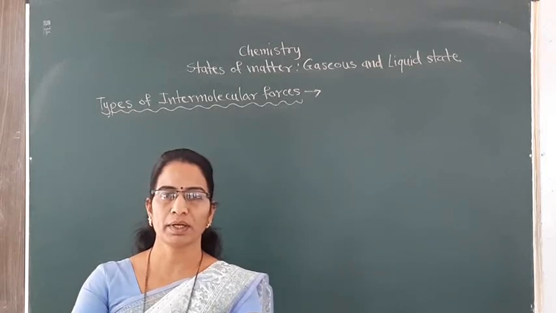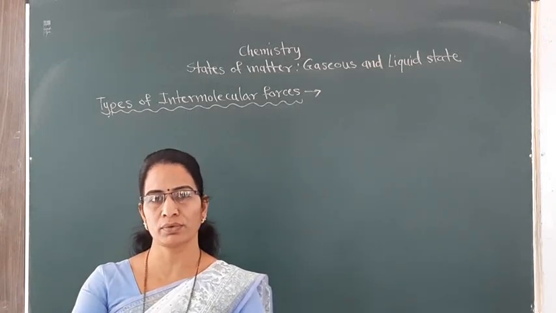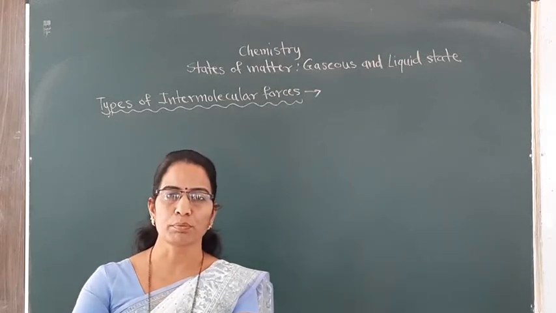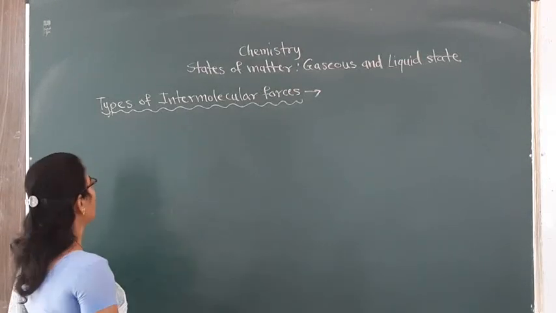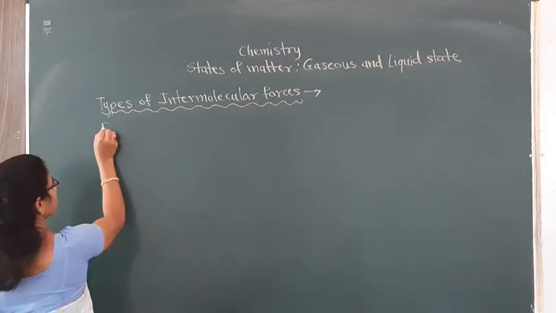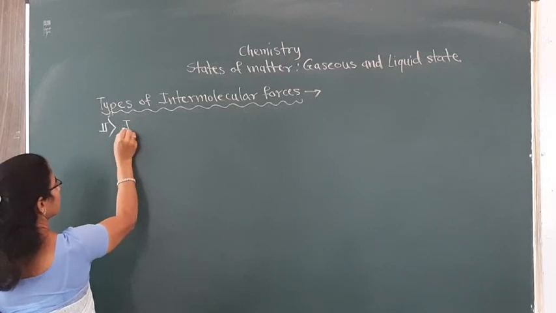Today we will discuss the second type of intermolecular forces, that is ion dipole interaction or ion dipole forces.